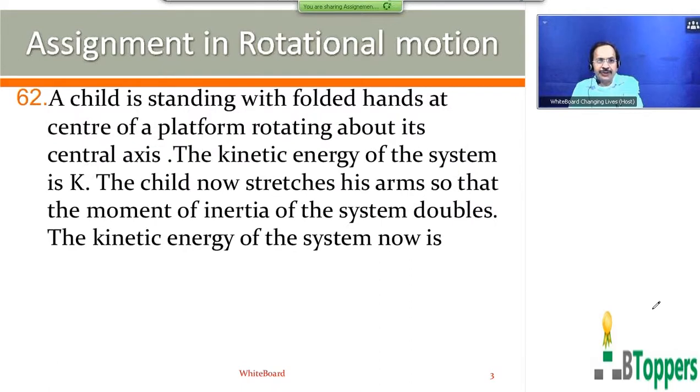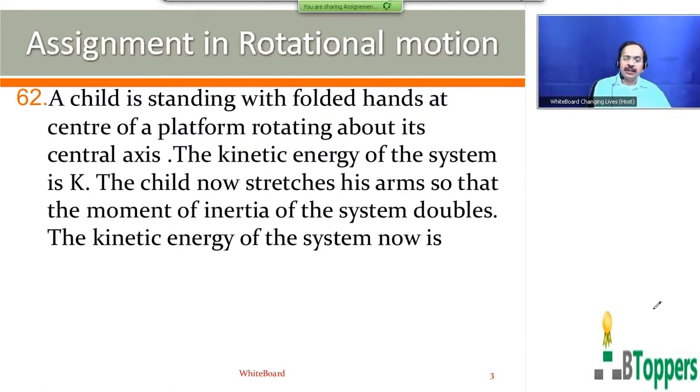Then see question number 62. A child is standing with folded hands at the center of a platform rotating about its central axis. The kinetic energy of the system is K. The child now stretches his arms so that the moment of inertia of the system is doubled. The kinetic energy of the system now is. Now we consider the child as one system.